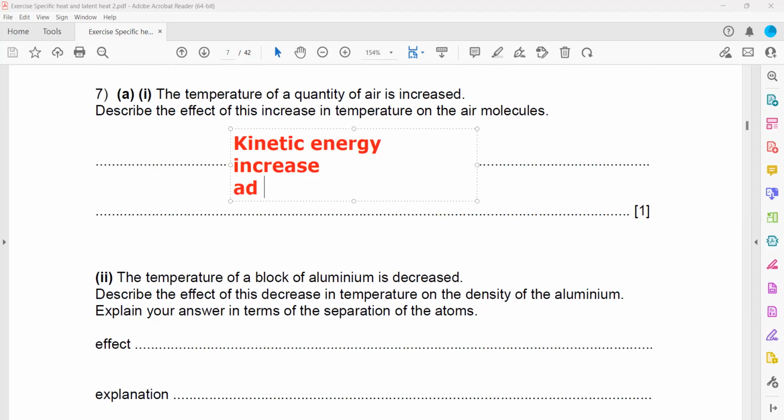And the particles will move faster. You have more collisions. Actually, yeah, that's true. There will be more frequent collisions, but the marks are distributed for mentioning kinetic energy and moving faster, not about the collisions. It's obvious that as they're moving faster, the number of collisions will increase.